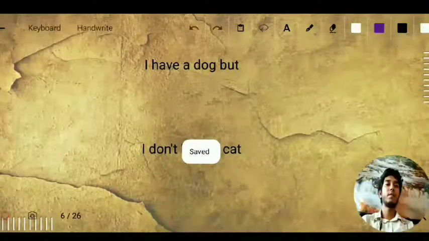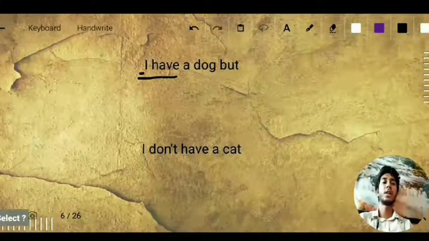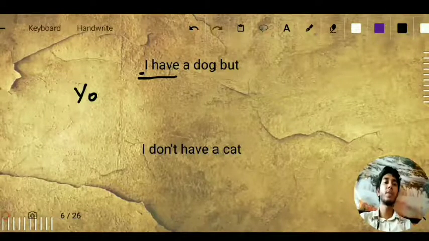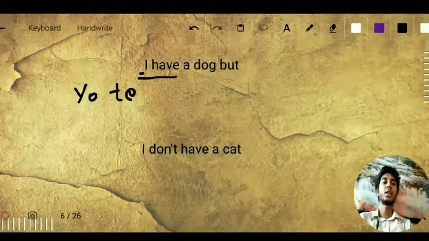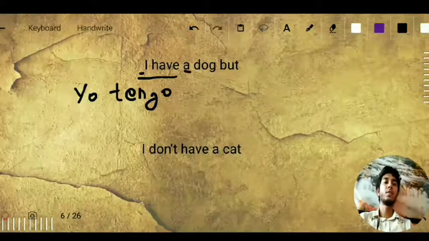So, I have a dog. For I have, first we will translate I. For I we will write yo. For have we will conjugate, matching the verb tener with yo, and tener will become tengo: yo tengo. For a, we will write un.